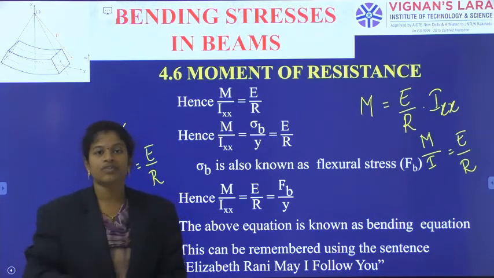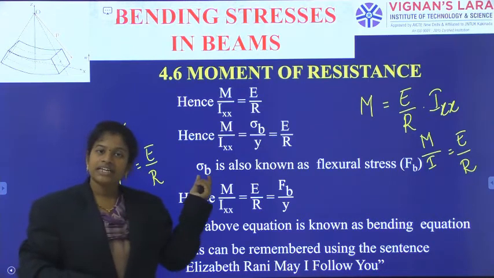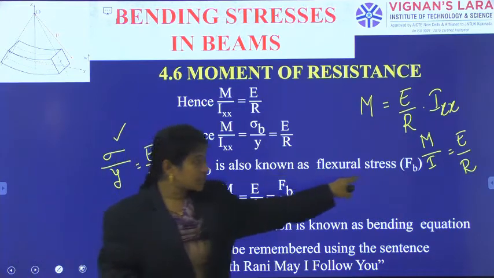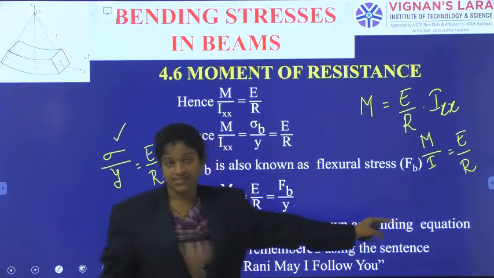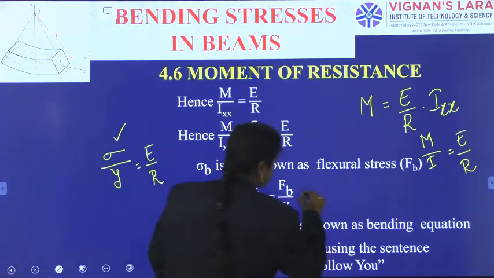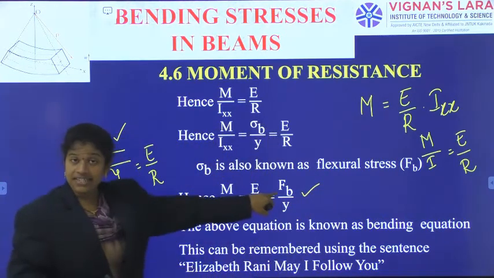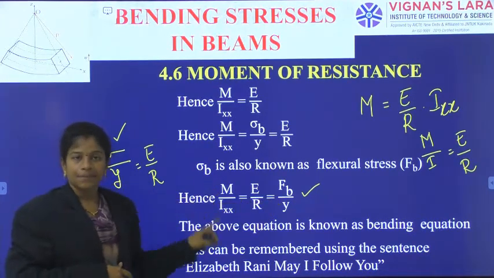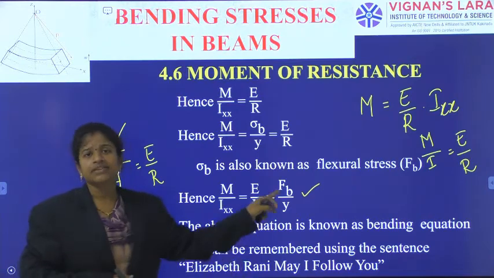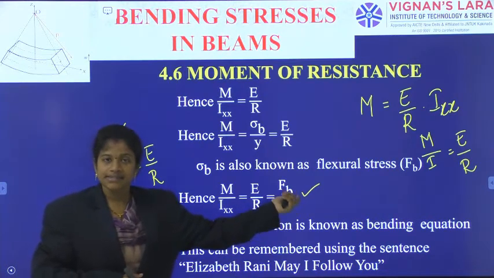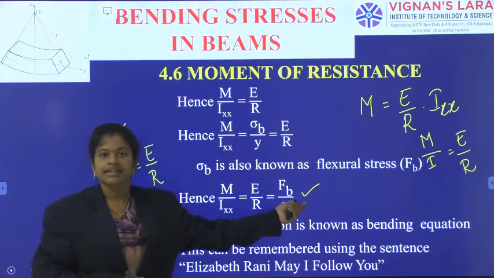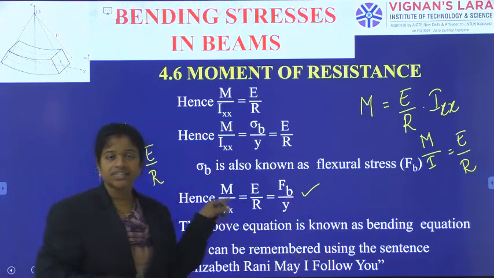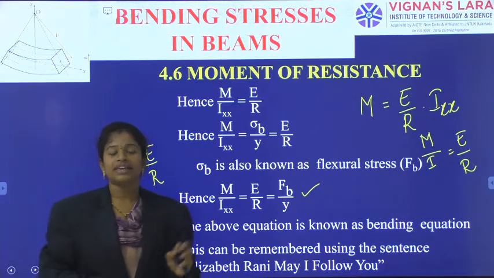Sigma B, or FB, we call it so because even though it is tensile or compressive in nature, it is generated due to flexural stress action. So even though it is FB, that is a stress indication only. For our convenience, I am writing M by Ixx is equal to E by R is equal to FB by y. FB means stress corresponding to bending action. This whole equation we will call the pure bending equation.